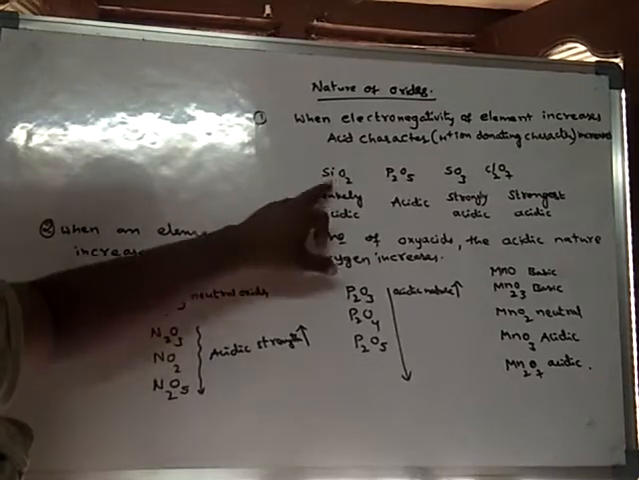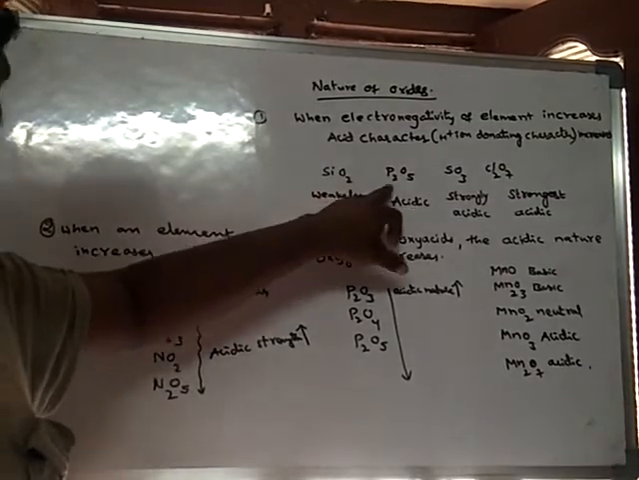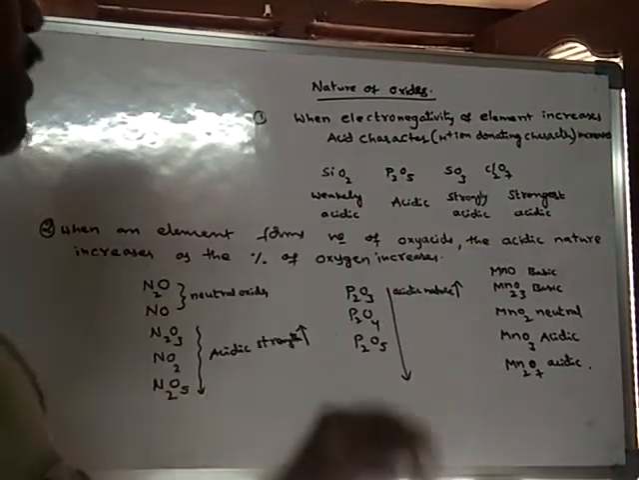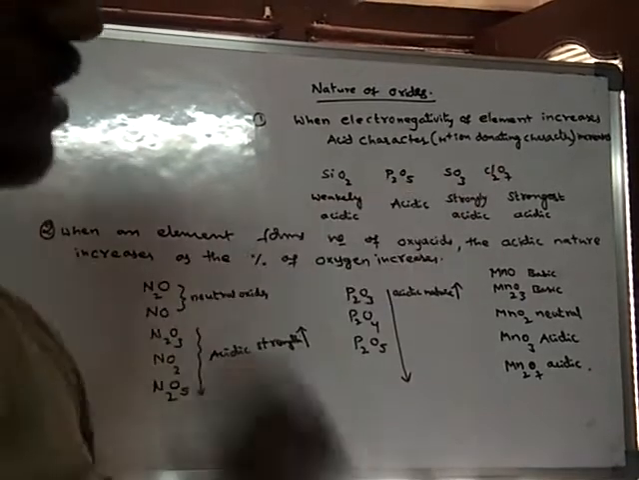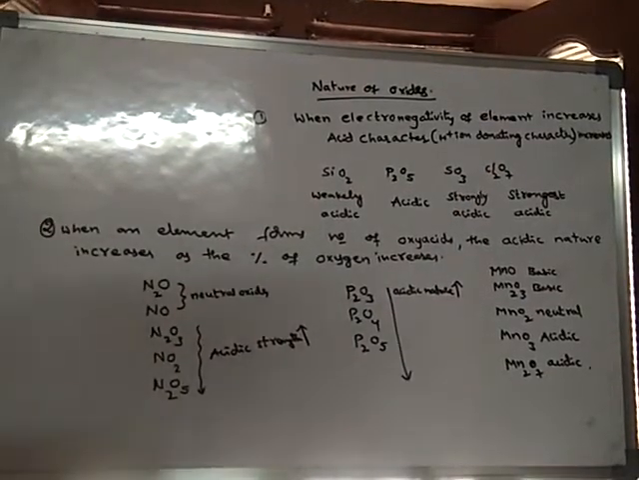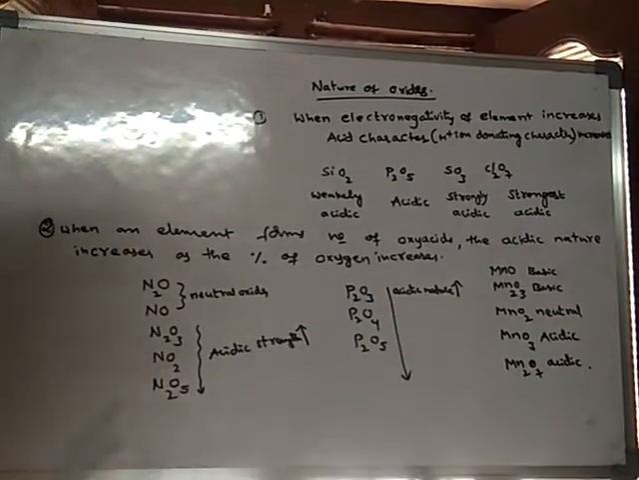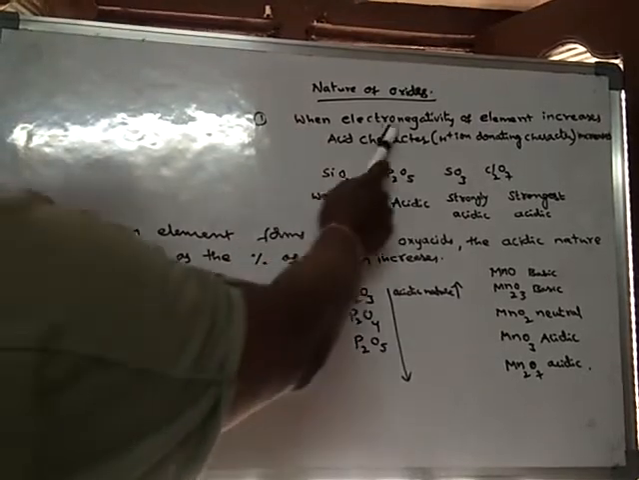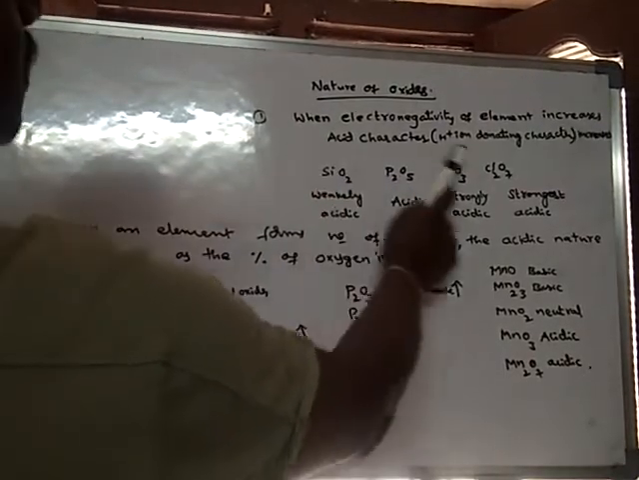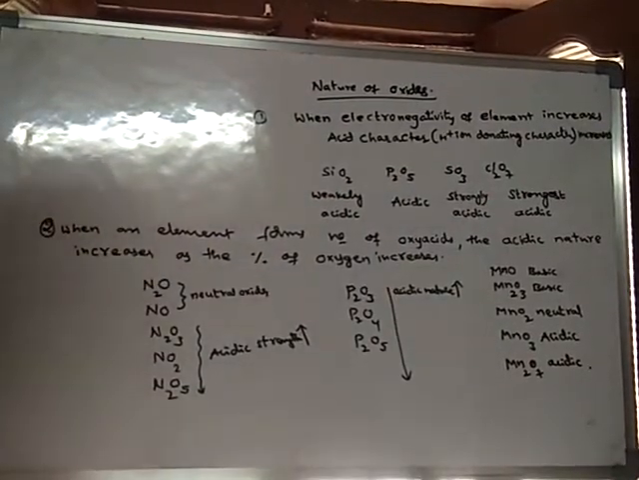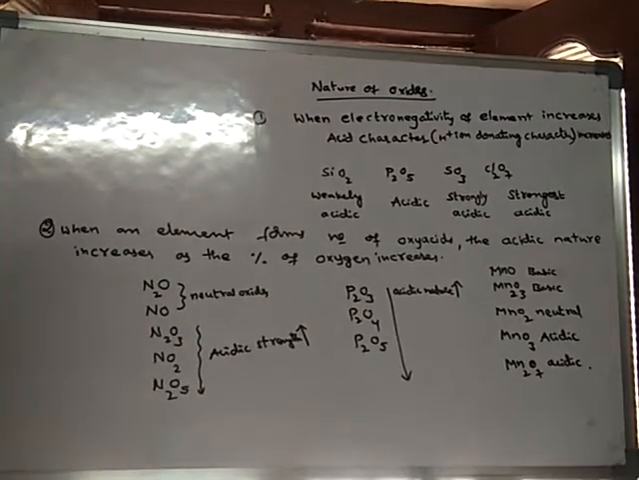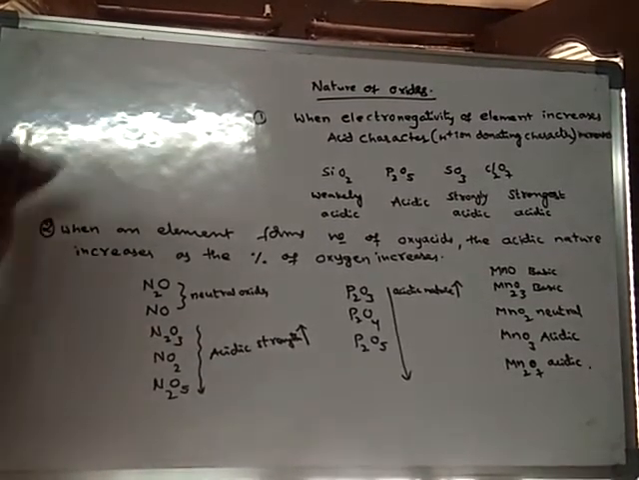As we move from silicon to phosphorus, phosphorus to sulfur, and sulfur to chlorine, the electronegativity increases. When electronegativity increases, the acidic character of their oxides increases. So when the electronegativity of an element increases, the acidic character increases. Okay, right. Now another point.